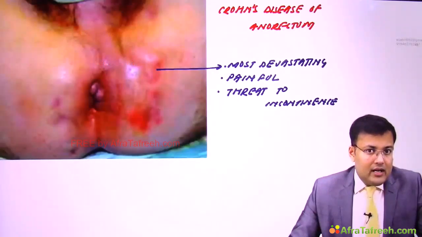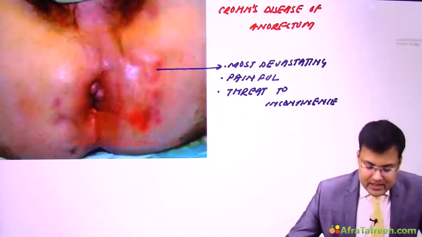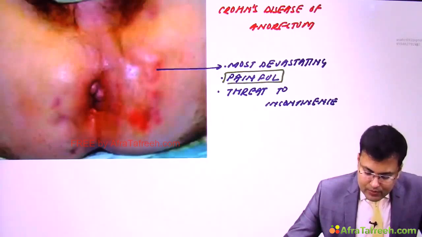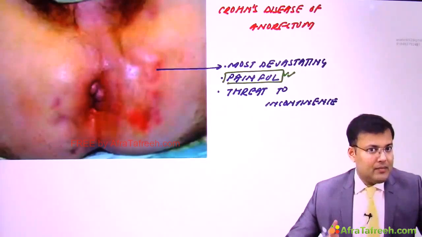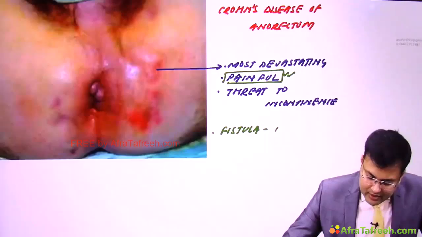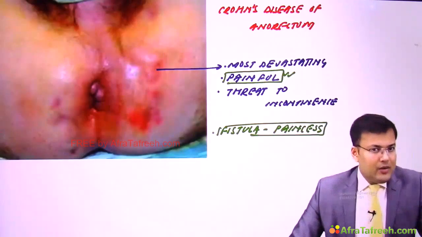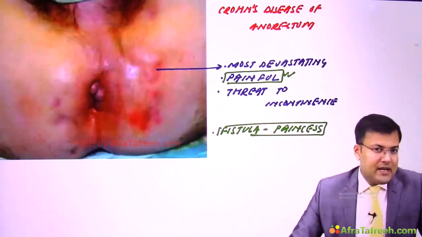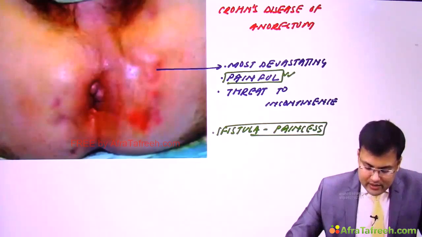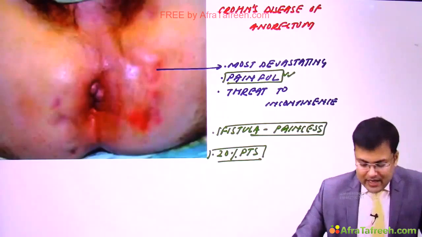Now two important points which you have to remember: the perianal Crohn's is painful, but the fistula in Crohn's disease is painless. Since the patient is having abscess, that's painful. So perianal manifestations are painful, but fistula is painless. Clear? You have to remember. Generally, how many patients of Crohn's disease have these kinds of perianal manifestations? It is seen in 20% of patients.